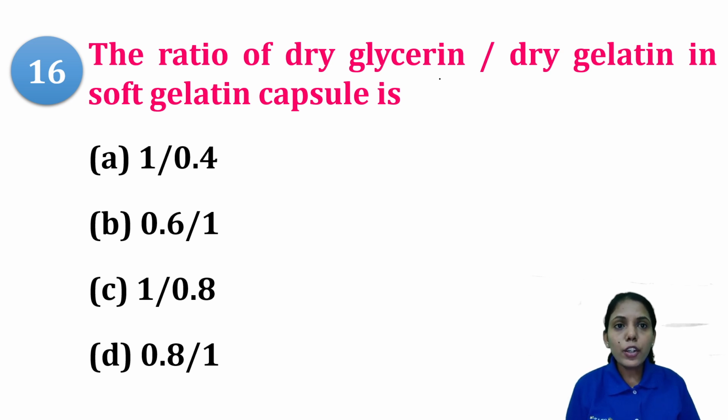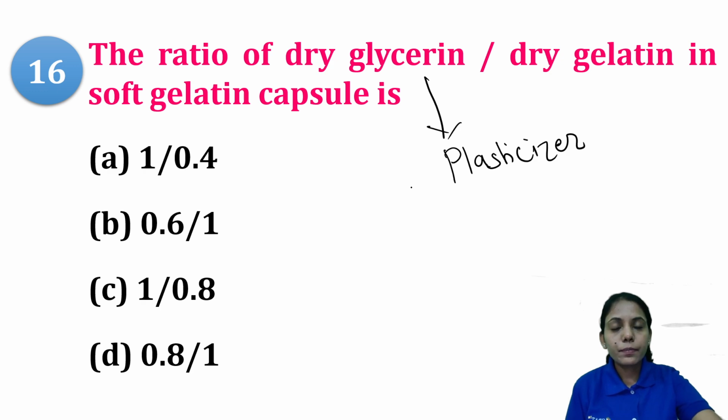The ratio of dry glycerin to dry gelatin in soft gelatin capsule is? So in the composition of soft gelatin capsule, glycerin acts as your plasticizer. Now plasticizer will give the softness, or the flexibility, to the soft gelatin capsule. So higher the concentration of plasticizer, more will be the flexibility. And it is the ratio of dry glycerin to dry gelatin. So higher the ratio, higher will be the flexibility.